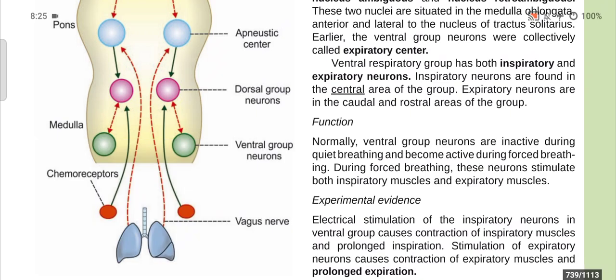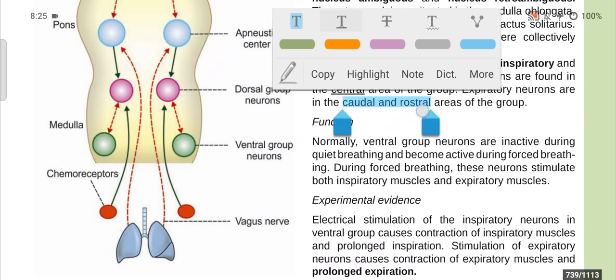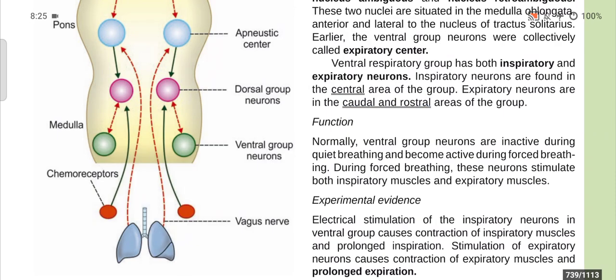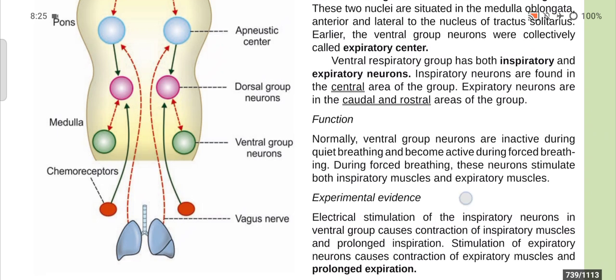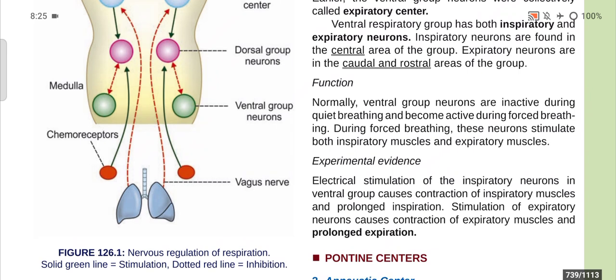But expiratory neurons are in the caudal and rostral areas of this group. So this is an important question. The inspiratory neurons are found in the central area of this group, but the expiratory neurons are present in the caudal and rostral areas of this group. Now what are the functions? Normally the ventral group neurons are inactive during quiet breathing and become active during forced breathing.